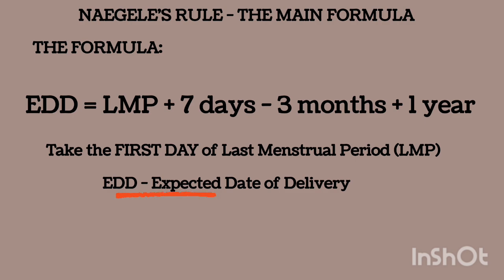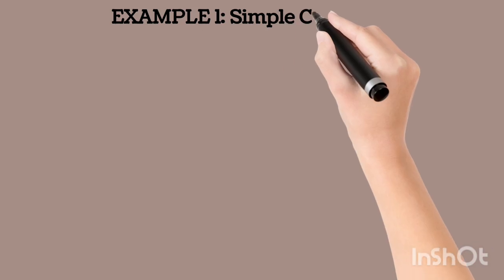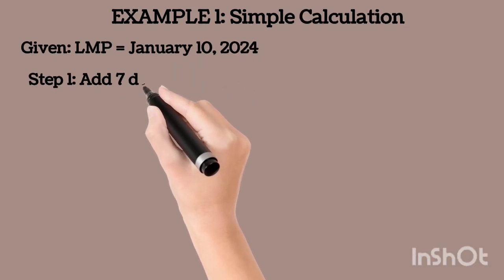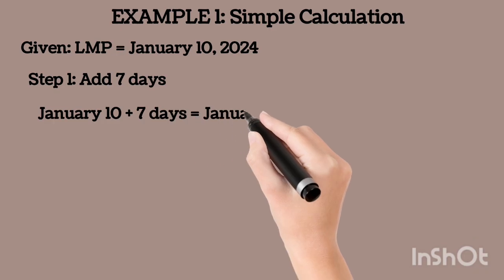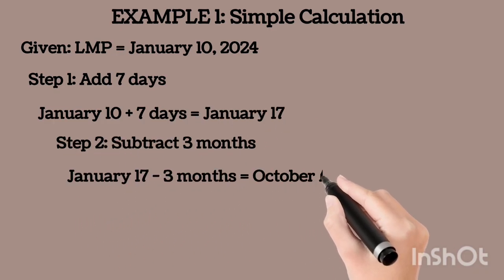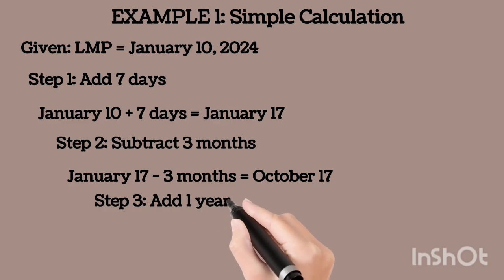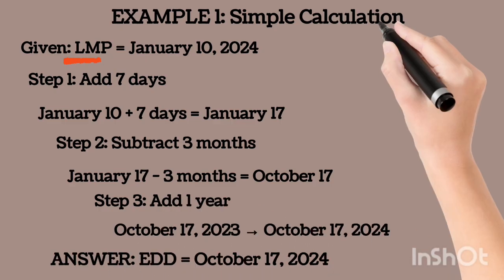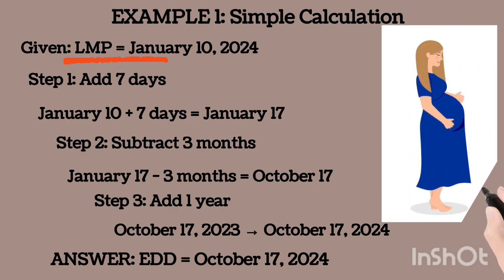Next, we'll look at an example. Assuming a lady comes to you as a nurse in an antenatal clinic, and says, the first day of my last menstrual period is January 10th of 2024. You understand? And the woman is about to determine the EDD, which is the expected date of delivery.